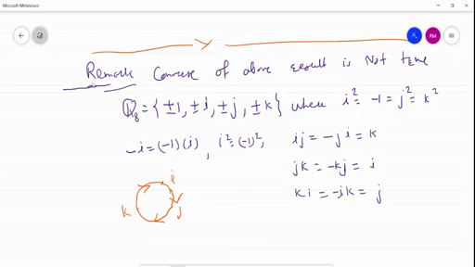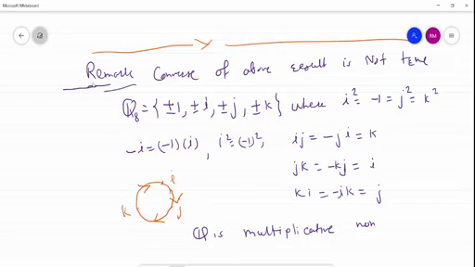So Q8 is multiplicative group, means binary operation is multiplication. And moreover, it is non-abelian. Why non-abelian?